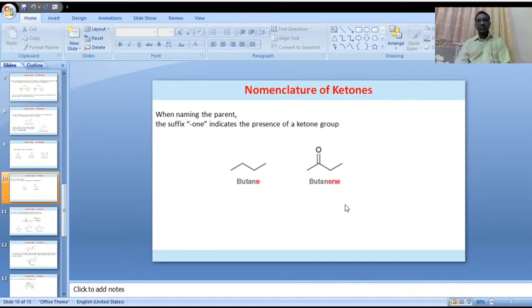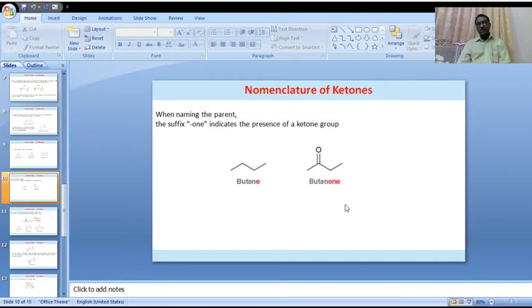Now let us go to nomenclature of ketones. Before going to discuss various examples, first we should concentrate on the two types of nomenclature. Like aldehydes, there are two systems for naming these ketones.